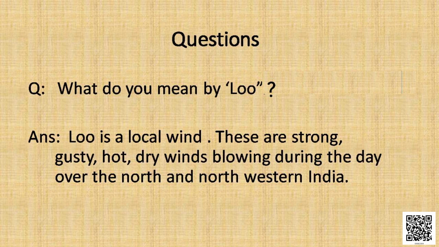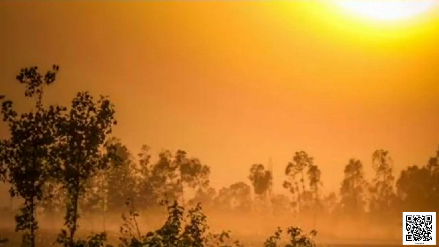Lu is a gusty, dry and hot wind. It mostly blows in the north and northwestern part of our country. When this wind blows during the daytime, many people get affected. They get sunstroke or heat stroke and that becomes fatal. This is all about Lu.